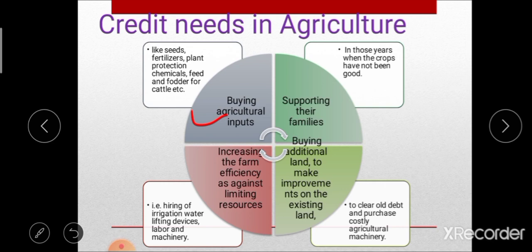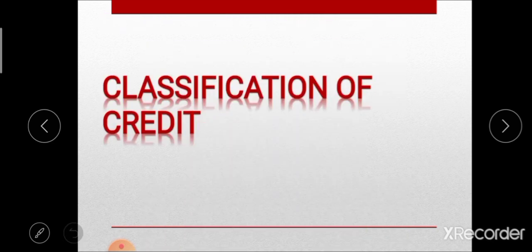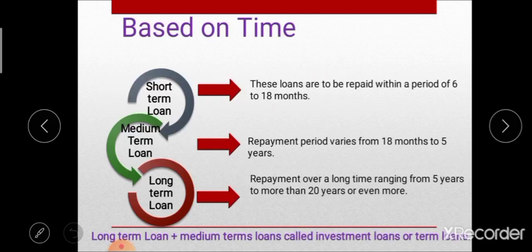After that, the next point is classification of credit. There are different classes of credit. The first one is based on time. On the basis of time period, the classification of credit can be done into three different groups. The first is short term loan, the second is medium term loan, and the third is long term loan. So based on time, credit is classified on the basis of the repayment period of the loan.